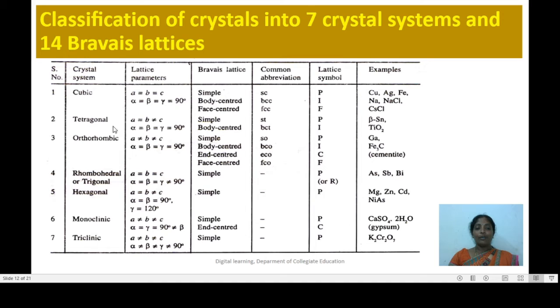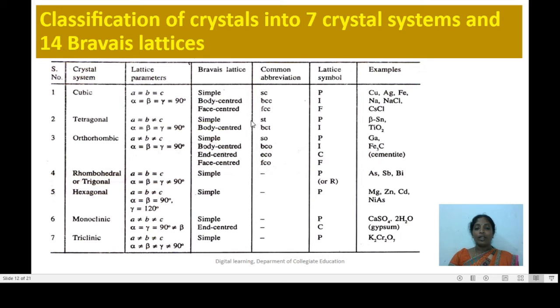And if you look at the orthorhombic crystal system, it has 4 types of space lattices: simple orthorhombic, body-centered orthorhombic, end-centered orthorhombic, face-centered orthorhombic. And these 4 space lattices are denoted by the letters P, I, C, F.